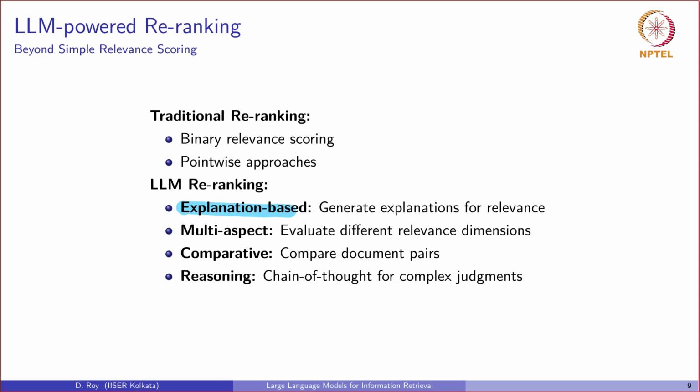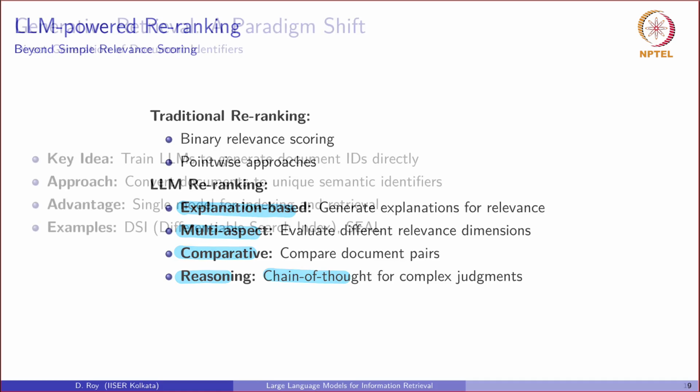It can also perform multi-aspect evaluation, judging a document on dimensions like credibility, timeliness, and depth. It can also comparatively analyze document pairs, and it can even use chain of thought reasoning to work through a complex relevance decision step by step.